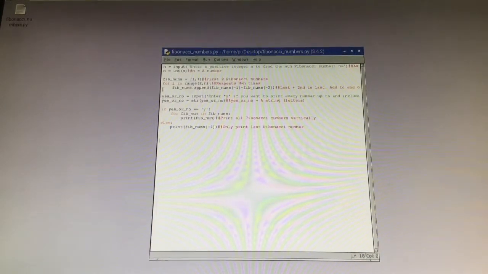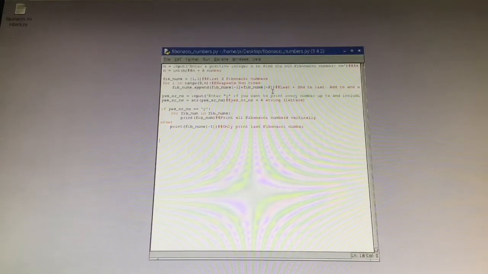So okay, and then the next line is for i in range 2, n, and then a colon, which means next line, but in the same block. It says fib nums dot append, and in parentheses, fib nums in brackets -1 plus fib nums in brackets -2. So that's sort of a lengthy block.